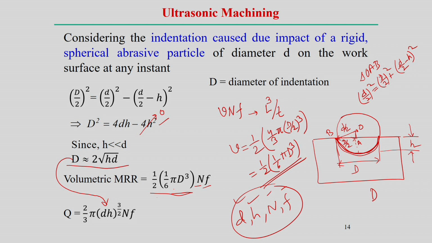but of course, in these cases we assume that it is impacting only on spherical particles, but practically it may not be a very spherical particle; this can be of irregular shape. And second, when it is impacting on the workpiece surface, it creates material removal, which we assume has the geometric shape of a sphere having the diameter d, which is basically the indentation diameter. That assumption may also not be correct in practical application, but roughly you can estimate if you know all these parameters. With these assumptions, assuming spherical particles, we can estimate the material removal rate in this case.